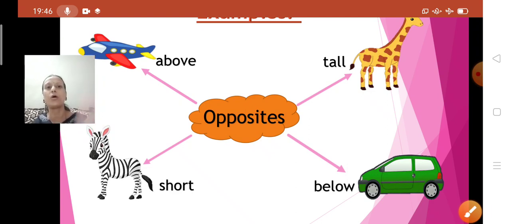Giraffe is a tall animal. Where does the giraffe live? Yes, you have seen it. Forest, then zoo, zebra. Yes, zebra also in forest. Tall, short, above, below.